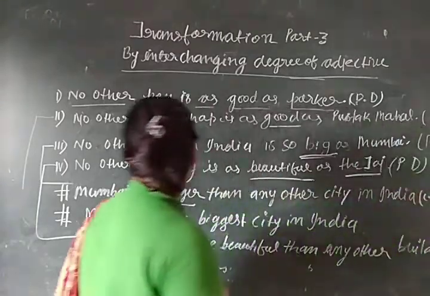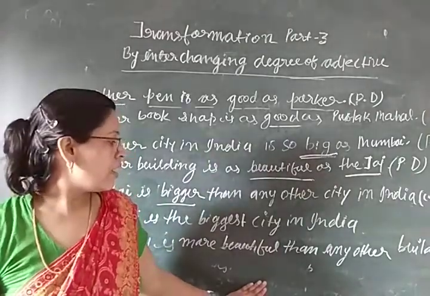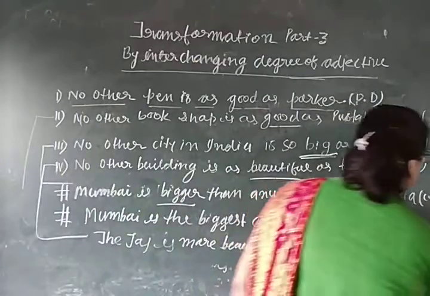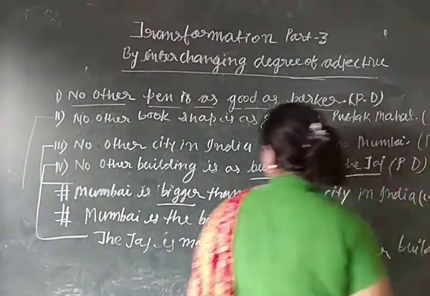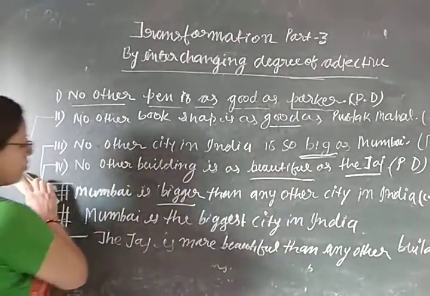Alright? The Taj is more beautiful than any other building. So this is the comparative degree. Now we have to change it into superlative degree. What will be the superlative degree?